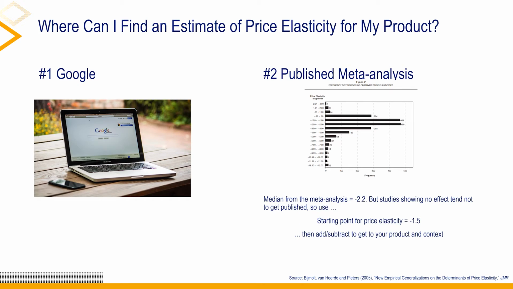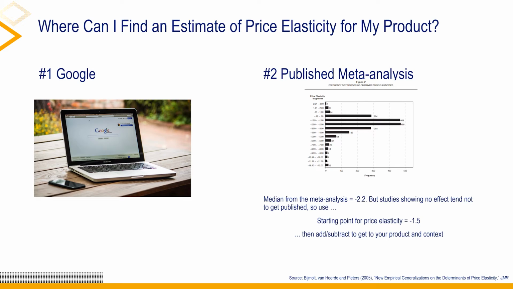Having an estimate of the price elasticity for your product category can be a useful way to begin thinking about how prices affect sales volume. Where can you find such an estimate? A Google search may lead you to a study someone has done that reports a price elasticity for your category. It may be from a different time or geography, but it is a starting point for you to then adjust using managerial judgment. A second source for an estimated price elasticity is a meta-analysis.